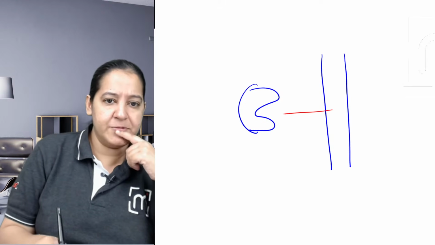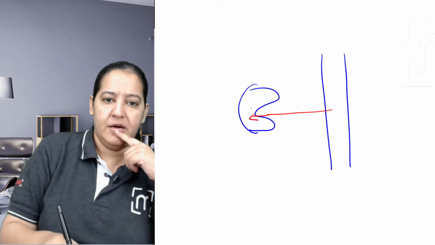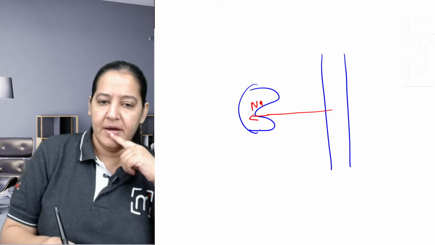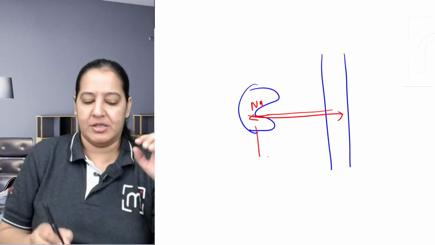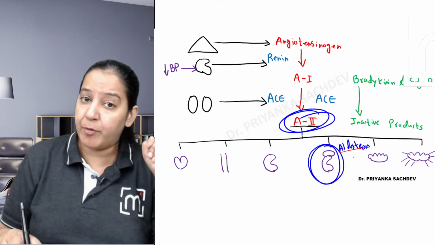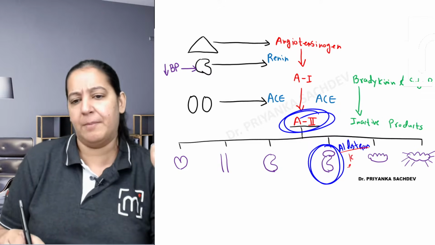It causes sodium absorption and potassium excretion. It causes sodium absorption from the blood, which means sodium retention in the blood and potassium excretion. So basically aldosterone causes potassium excretion.